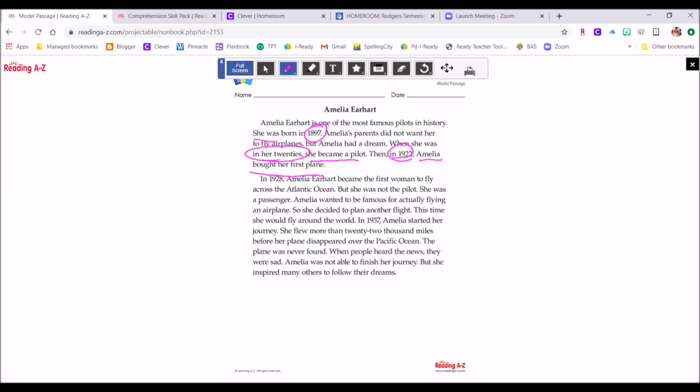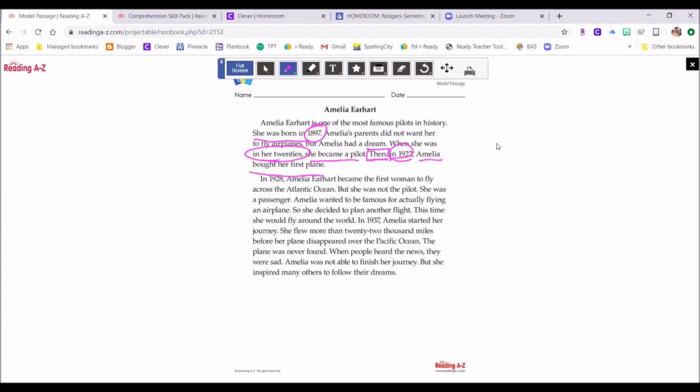So if I was completing a flow map for Amelia Earhart, I would probably start with first. In 1897, Amelia Earhart was born. When she was in her 20s, she became a pilot. In 1922, Amelia bought her first plane. We can also notice that the word then is here. Then, next, first, last, finally are all important sequence words to look out for.